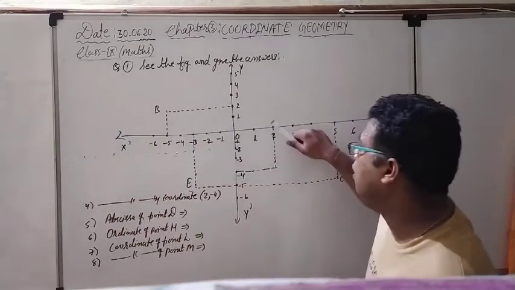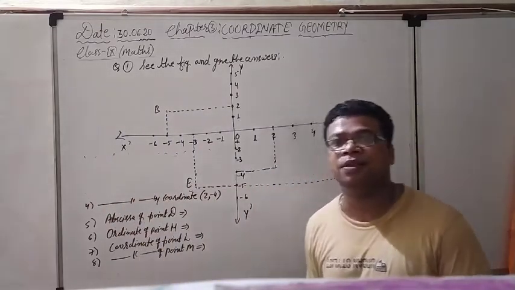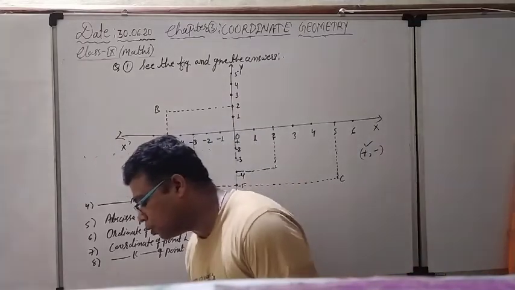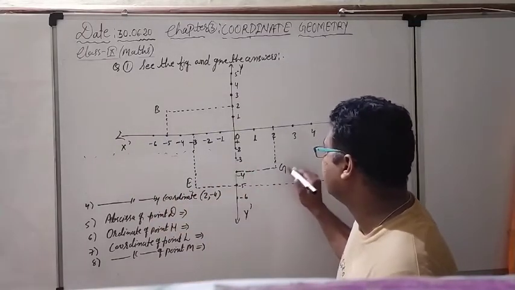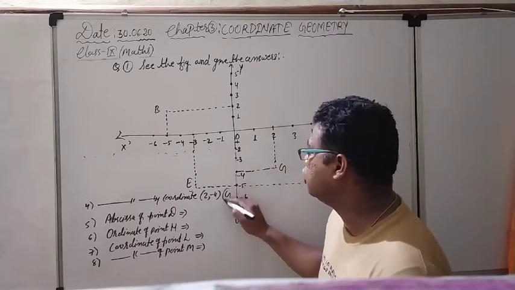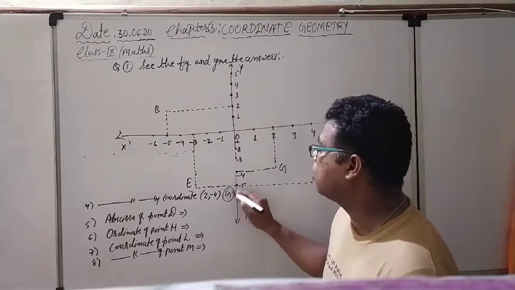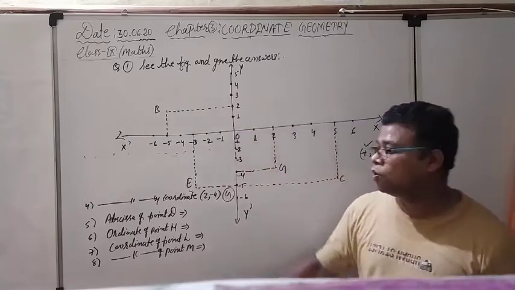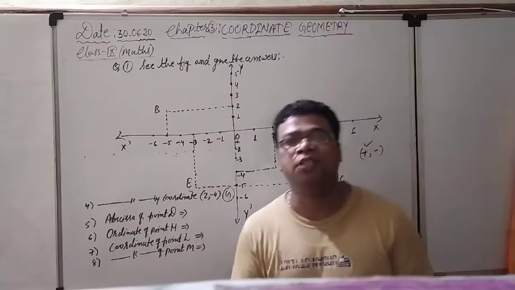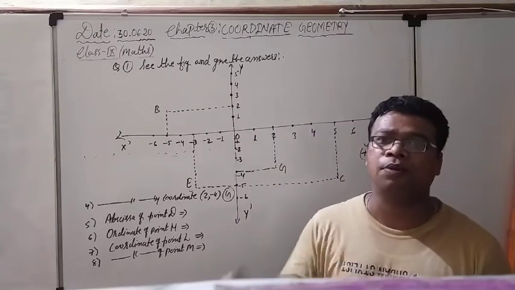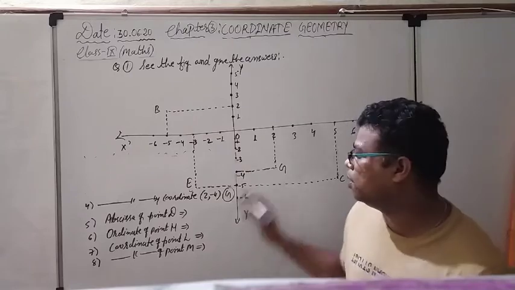So positive 2 and negative 4 means again it is coming in the fourth quadrant. And suppose this particular point is Z. So what is my answer going to be here? G. Because according to the question we have to reply with the answer. The question is asking about the point which is represented by 2 and minus 4. So whatever the point that is coming here, G. So G will be the answer.